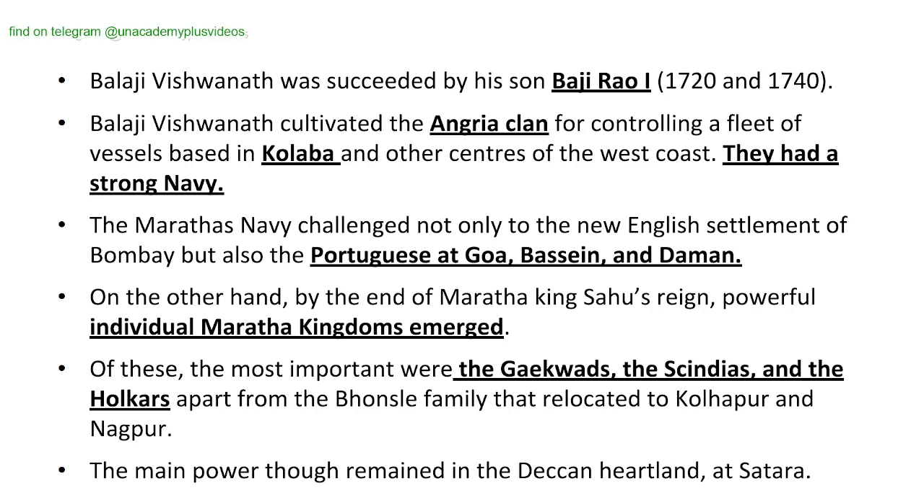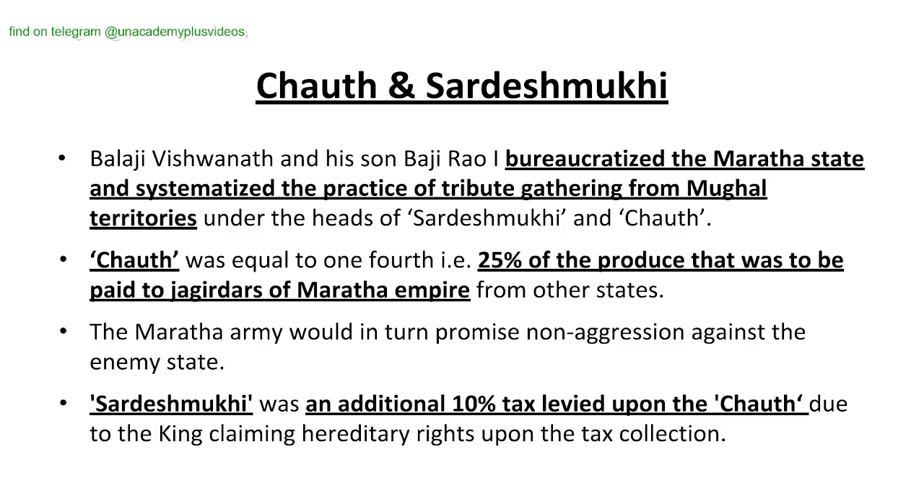On the other hand, by the end of Maratha king Sahu's reign, powerful individual Maratha kingdoms emerged. Of these, the most important were the Gaikwads, Scindias, and the Holkars. So after Sahu's rule, the whole Maratha empire disintegrated into small regional powers, among which the important ones are the Gaikwads, the Scindias, and the Holkars. Apart from the Bhonsle family that relocated to Kolhapur and Nagpur, the main power remained in the Deccan heartland at Satara.